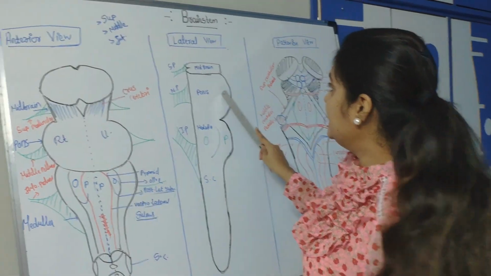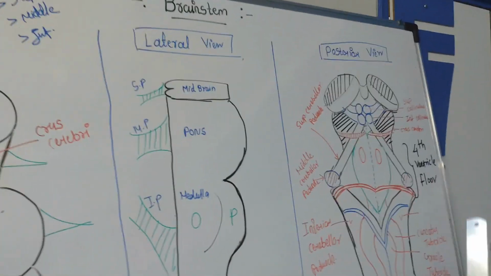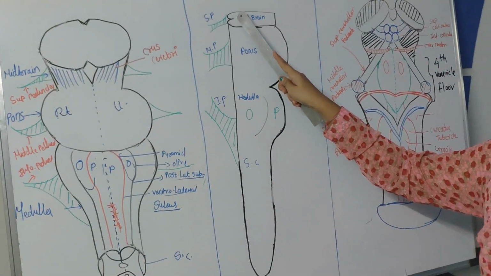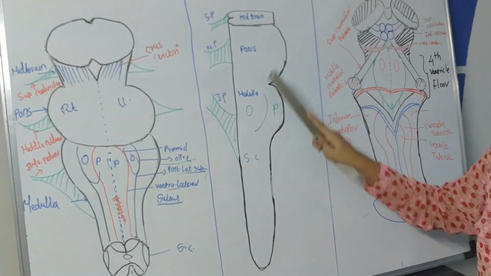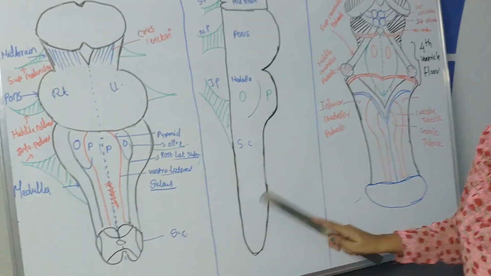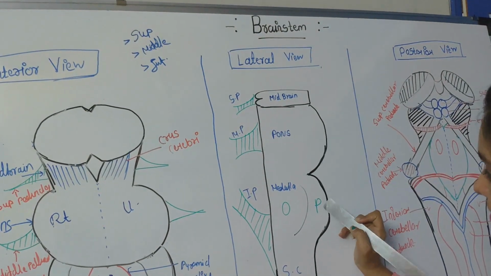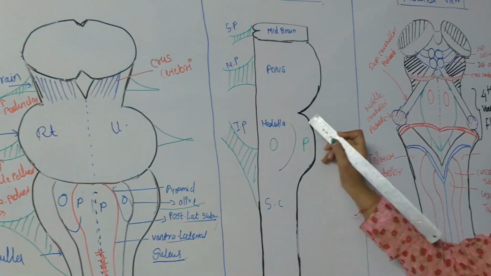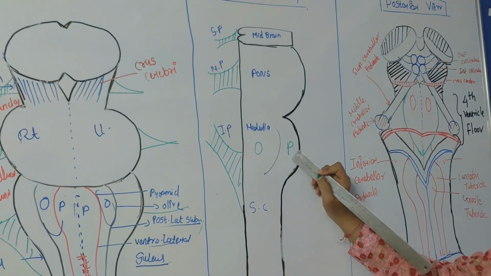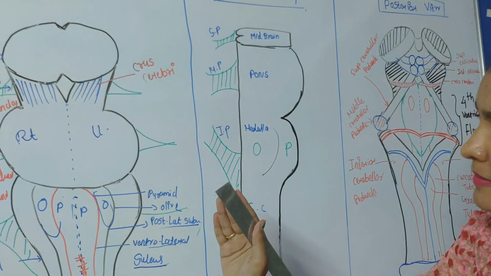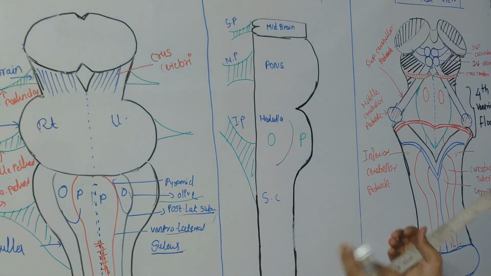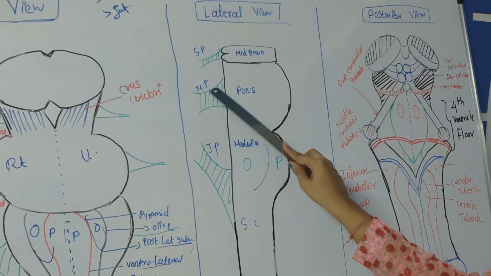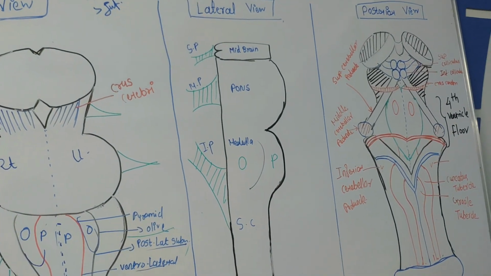Clear with this? Now we'll see the lateral view. When you see the brainstem laterally, it looks like this. This is the midbrain, this portion is the pons, this portion is the medulla oblongata, and this is the spinal cord. This is the medial part of the medulla oblongata, where we have seen the pyramidal region is situated. This is the lateral portion of the medulla oblongata, because we are looking at this structure laterally. So this is the olivary part. These are the three peduncles: superior, middle, and inferior peduncle.